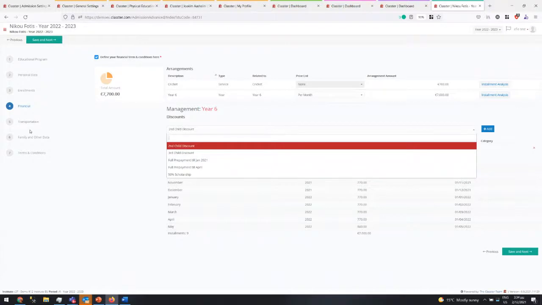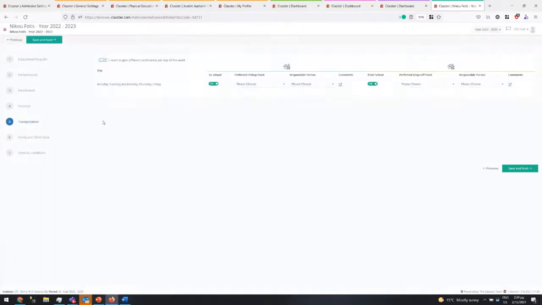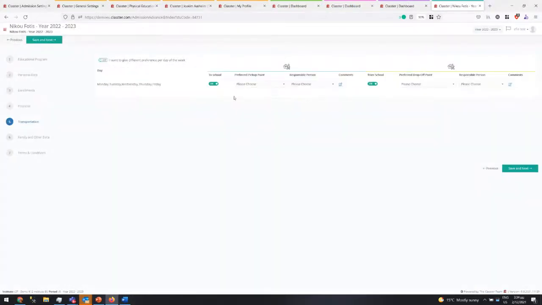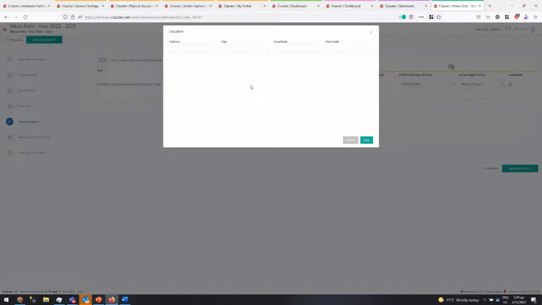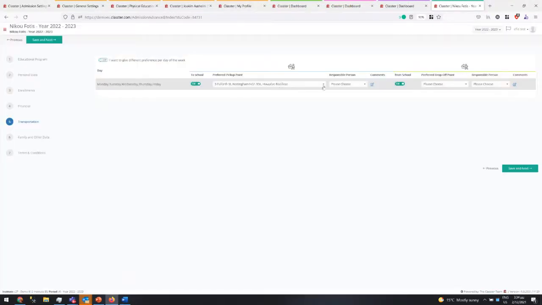The next thing that is also new stuff is the transportation, where, again, here we can configure how we want the transportation enrollments to be taken. The parent can give a different preference per day or one preference for all days. They can select an address from the map, or they can select an existing address. I didn't add any address, so this is the reason that it doesn't exist here.